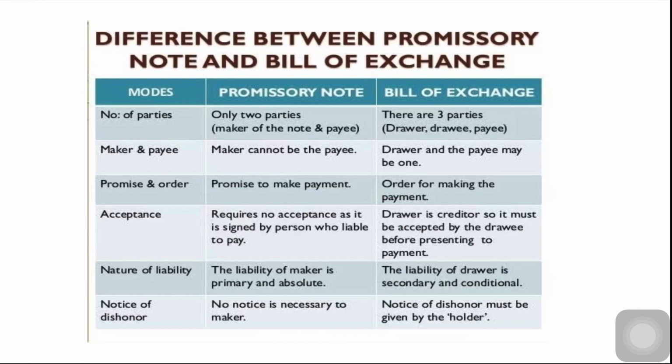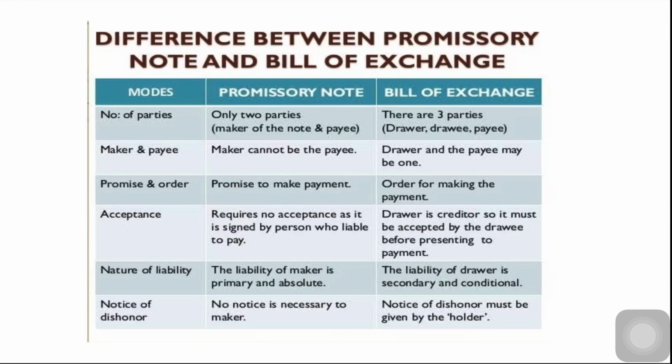In promissory note, it is a promise to make a payment, whereas in bills of exchange, it is an order for making payment. Promissory note does not require any acceptance as it is already signed by the person who is liable to pay. In case of bills of exchange, the drawer is a creditor, so it must be accepted by the drawee before presenting for payment.